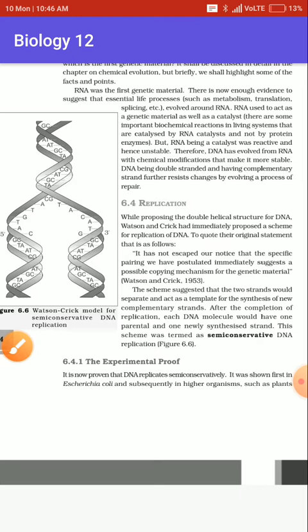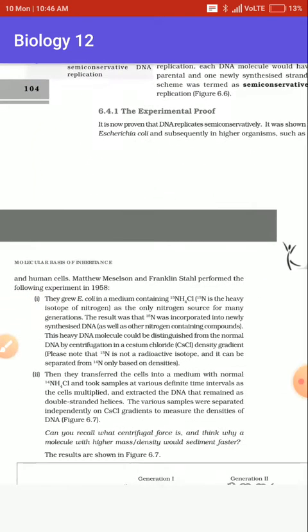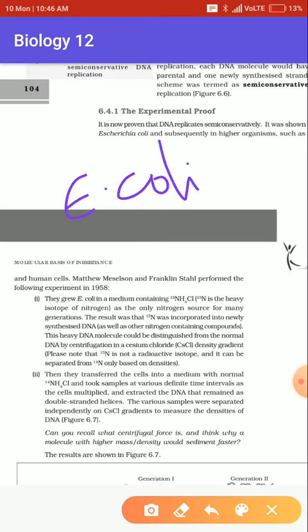While studying the concept of DNA, everything definitely needs experimental proof, so for this there was an experimental proof. This experiment was done on the bacterium Escherichia coli by Matthew Meselson and Franklin Stahl.